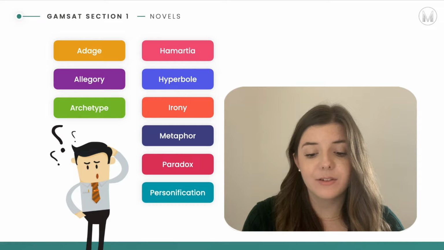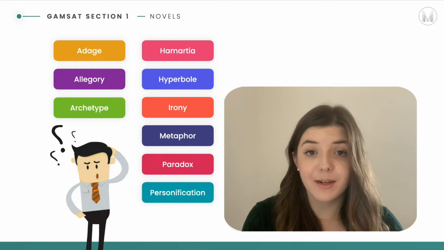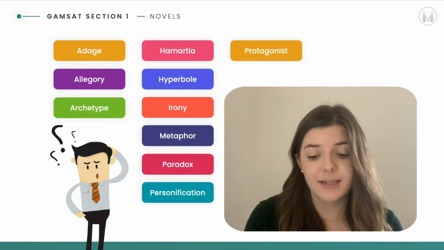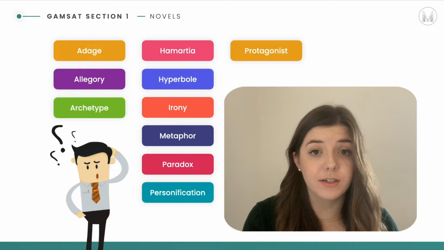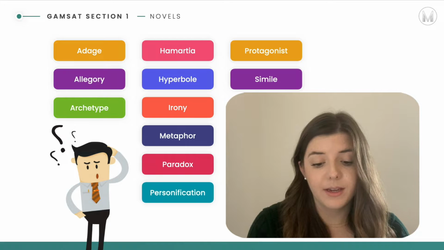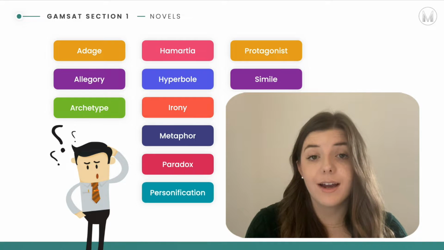Personification is the attributing of human characteristics to non-human objects. So for example, if I were to say that the sun is smiling, smiling is a human characteristic and the sun is an inanimate object. So this would be an example of personification. The protagonist is the principal character or participant in a real or literary event. So this is a type of character which may be found within the fictional essay. A simile is a specific type of metaphor, and this explicitly states the comparison by using words such as like or as.